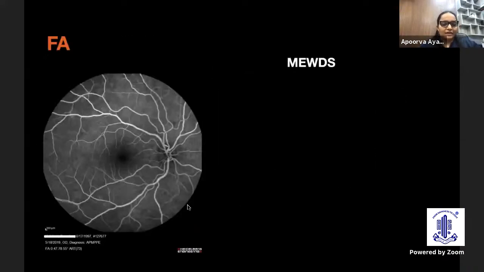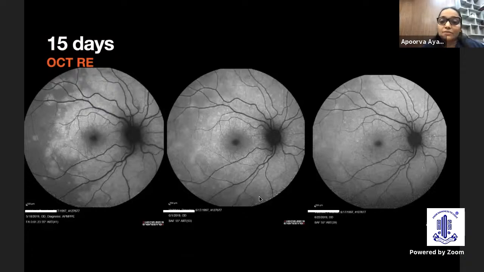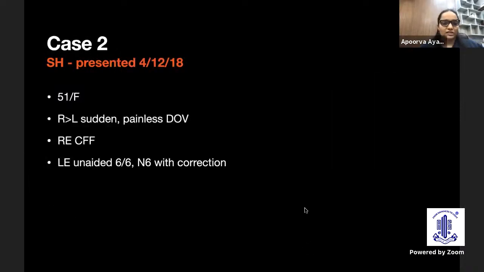When we did the FA, there was a very mild hyperfluorescence in a wreath, as we say, corresponding to the hyperautofluorescence. I presumed it to be MEWDS, and we advised observation. This was her at 15 days itself. The hyperautofluorescent pattern is almost normalizing. She's not come back, so hopefully she's doing good.